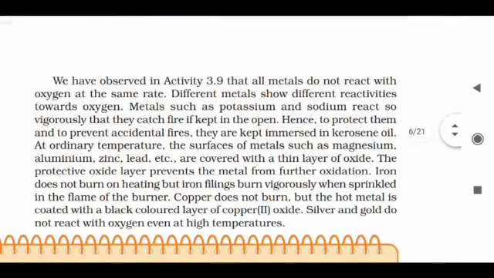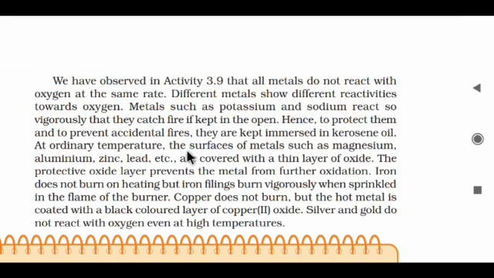We have observed in Activity 3.9 that all metals do not react with oxygen at the same rate. Different metals show different reactivities towards oxygen. It means the rate of reaction with oxygen differs from metal to metal. Metals such as potassium and sodium react so vigorously that they catch fire if kept in the open. Hence, to prevent accidental fires, they are kept immersed in kerosene oil so that they can't react with oxygen directly from the air.